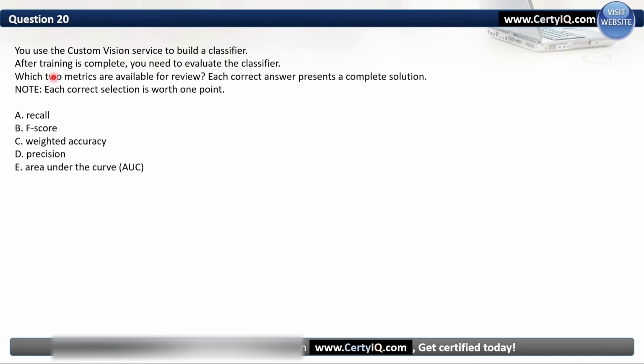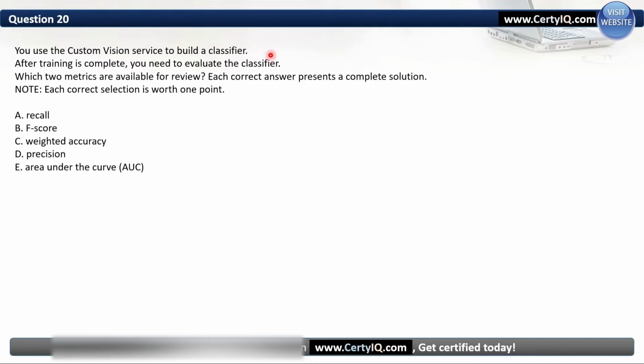Question 20. You use the Custom Vision service to build a classifier. After training is complete, you need to evaluate the classifier. Which two metrics are available for review? Each correct answer presents a complete solution. Each correct selection is worth 1 point. In this case, the correct answer is recall and precision. Recall and precision is the correct answer here.